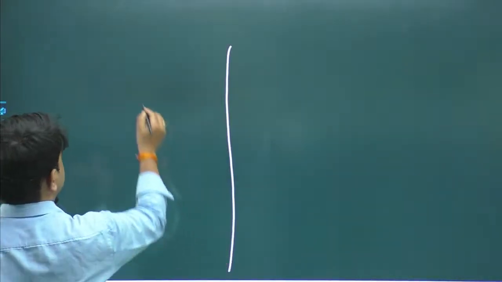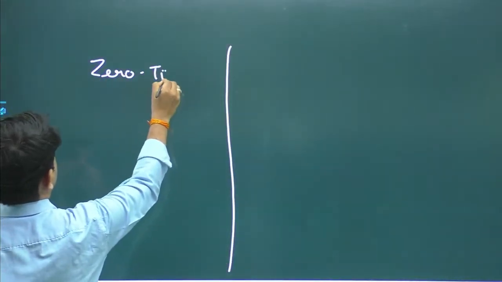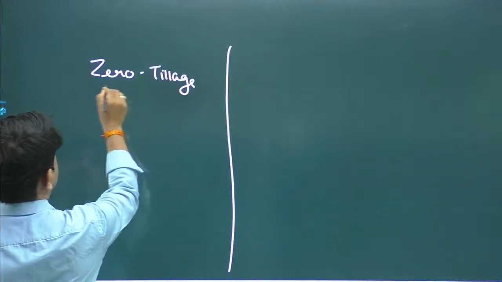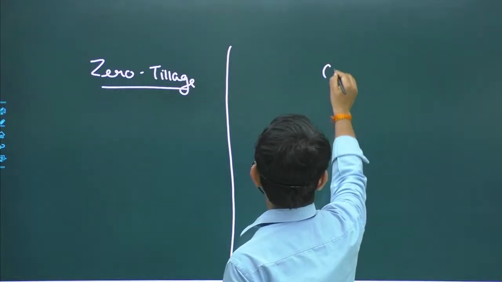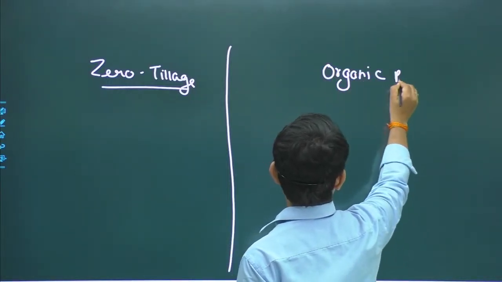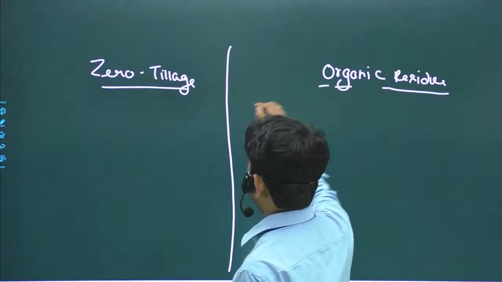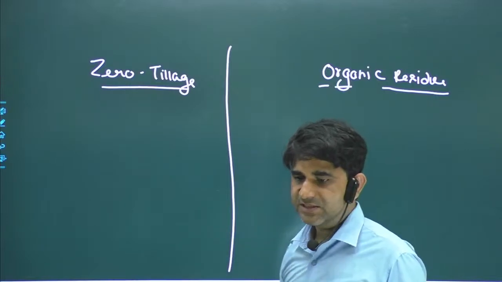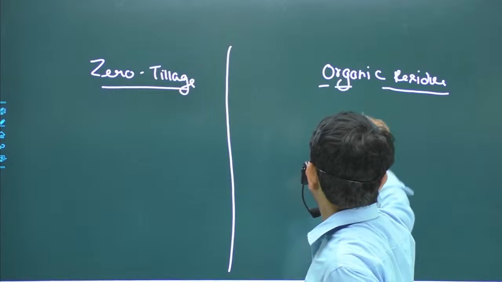First thing was zero tillage, and next thing was organic residue. I think now we can understand that question easily. So first we'll talk about zero tillage, and after that we'll talk about organic residue.